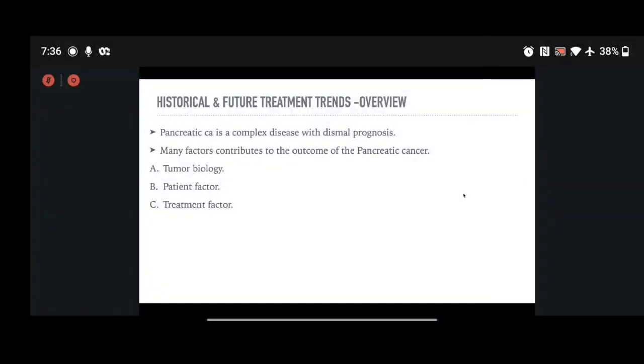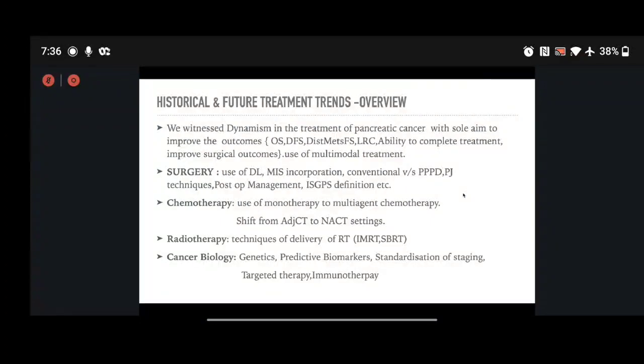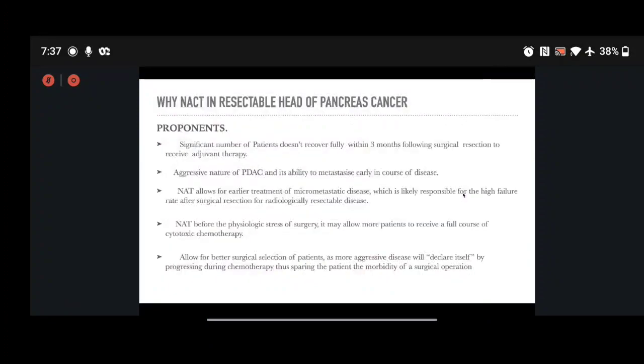What are the historical and future treatment trends overview? Many factors contribute to the outcome of pancreatic cancer: tumor biology, patient factors, and treatment factors. We have witnessed dynamism in the treatment of pancreatic cancer, with our sole aim to improve the outcome in terms of overall survival, disease free survival, distant metastasis free survival, or local regional control with the use of multimodality treatment. These are the various advances we have incorporated in our practice in order to improve the overall outcomes of pancreatic cancer. These are the various previous trials.